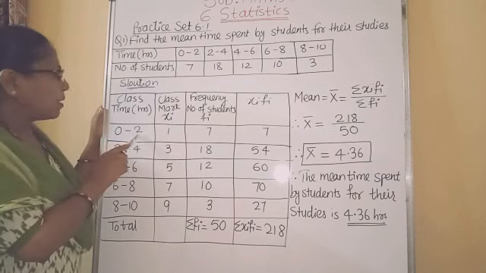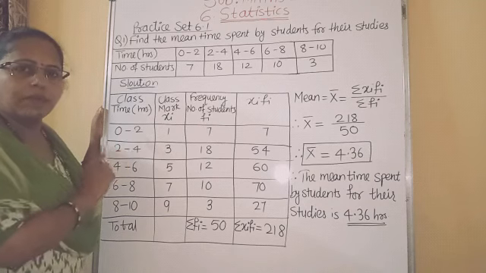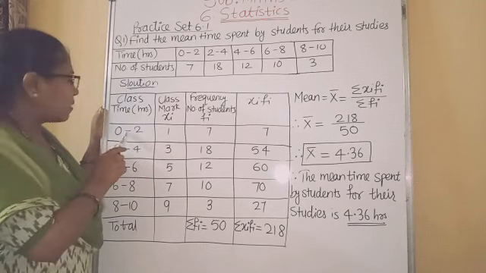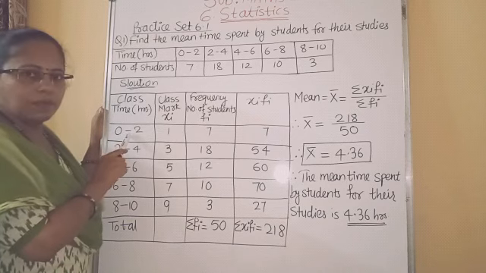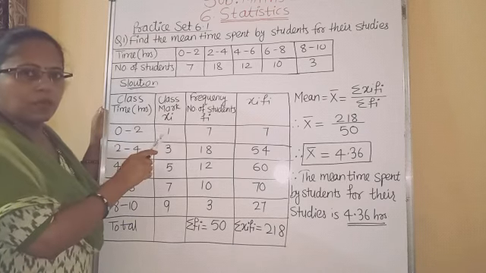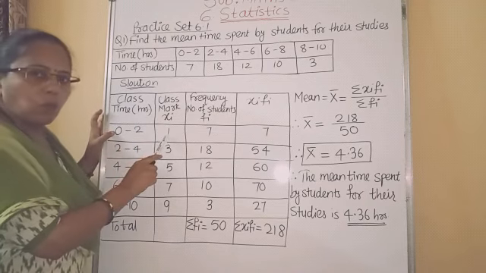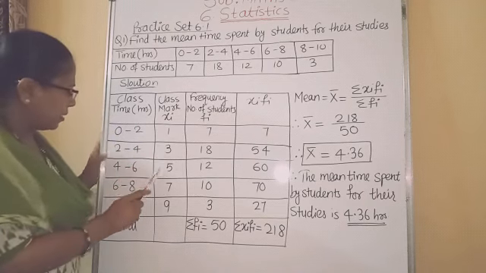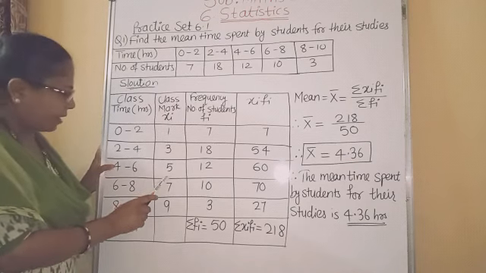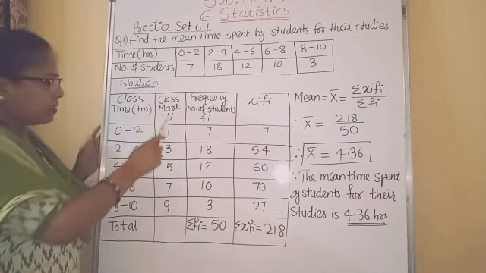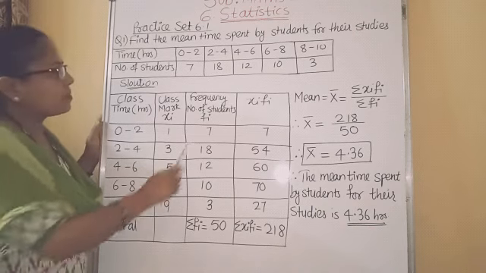So here 0 plus 2, 2. 2 divided by 2, 1. Or here you can say that the class mark is the exactly middle number, or orally also you can find. So the class mark for first class is 1, here 3, second class is 5, next class 7 and 9. Followed? These are the class marks.